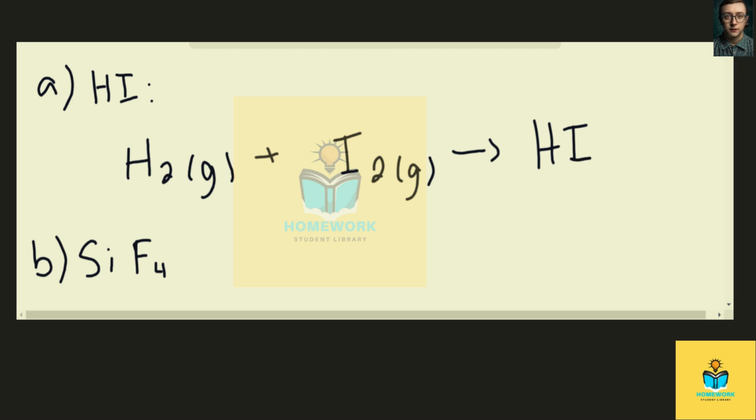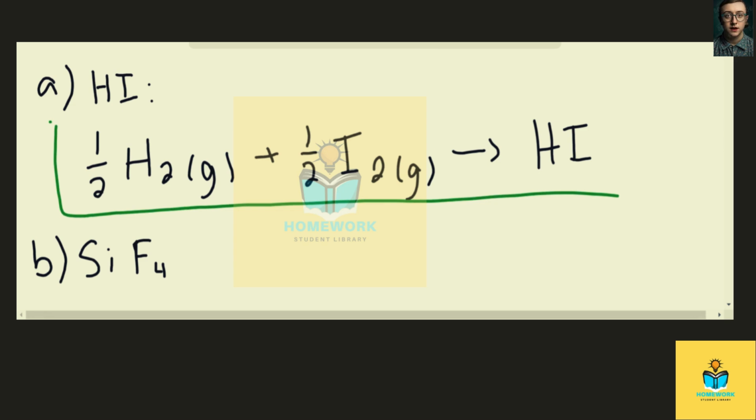Now that we have that, we can go ahead and write in our coefficients to balance this equation out. So that would be 1/2 in front of hydrogen and the same in front of iodine, excuse me. And that is our final equation for this